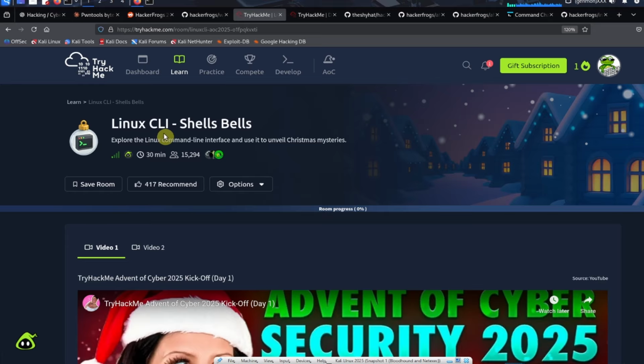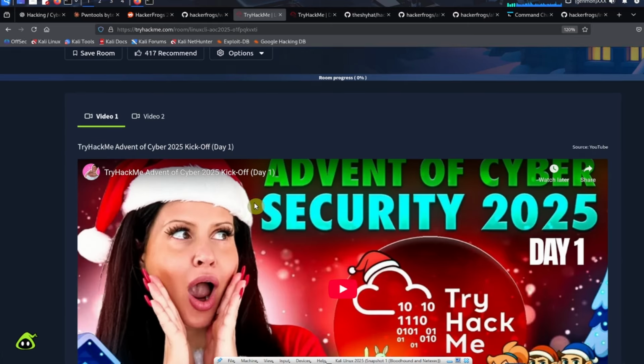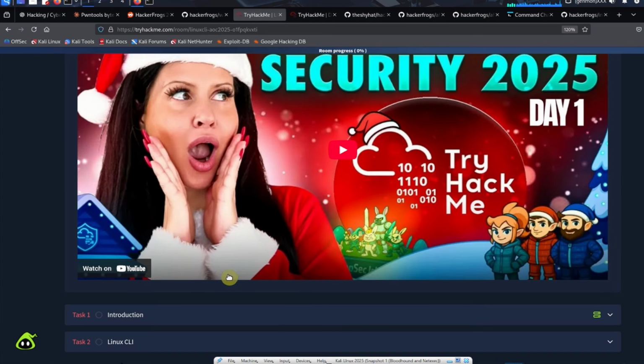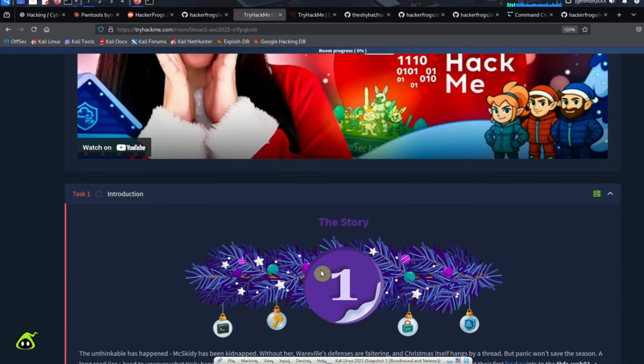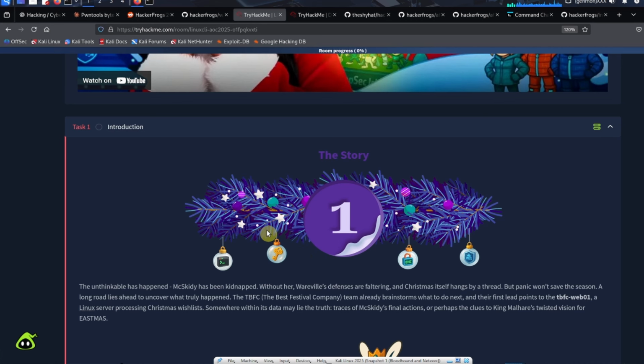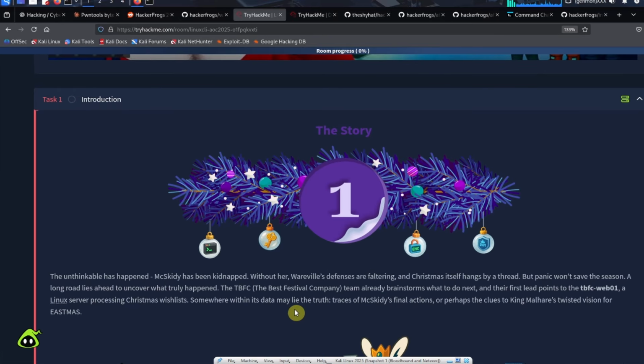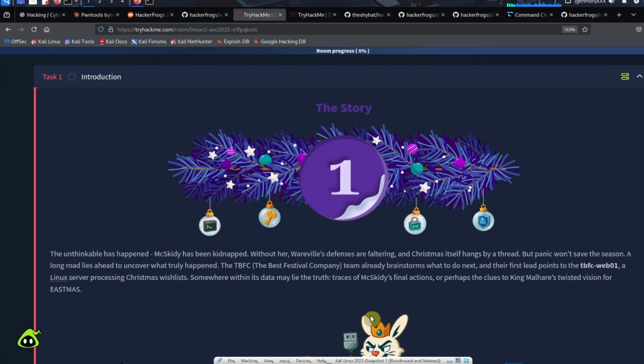So it says Linux CLI Shells Bells. For each one of these rooms, generally what you want to do is click into the first task, and it'll tell you what it's all about. There's a storyline going along with this event. So I can read a little bit about what's going on, and hopefully it'll help us better understand. I'll put on my best storyteller's voice, and let's go.